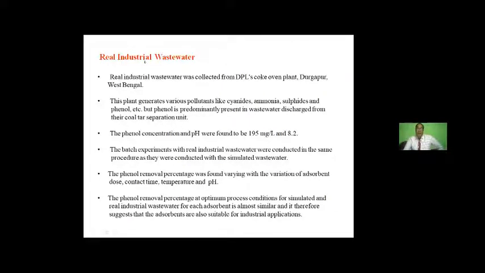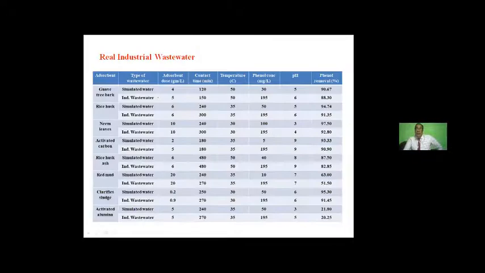Then we have taken real industrial wastewater from one steel plant in West Bengal, and the removal percentage has been calculated. We have seen that the phenol concentration was 195 and the pH was 8.2. So that has been compared with our experimental data. We have the simulated water, that is with our phenol concentration, and this is the industrial wastewater. And we have found that more or less the phenol removal percentage is similar.